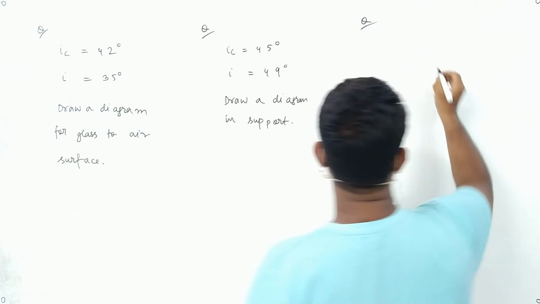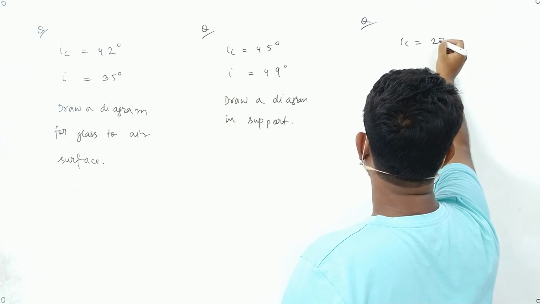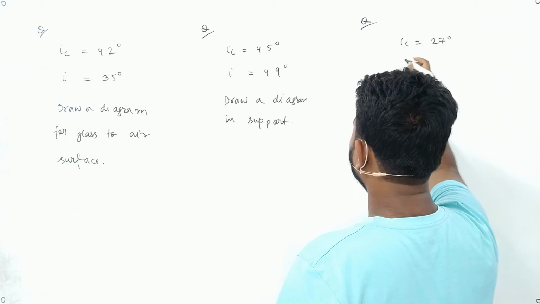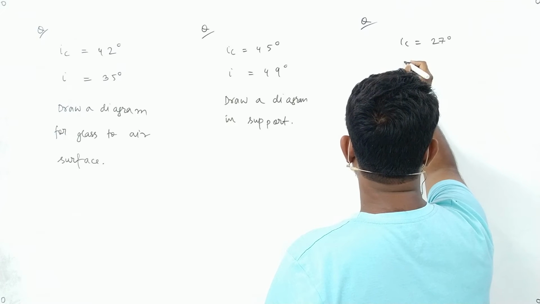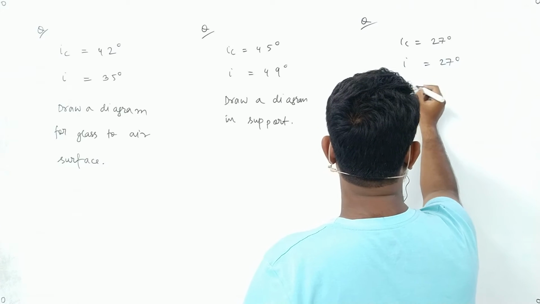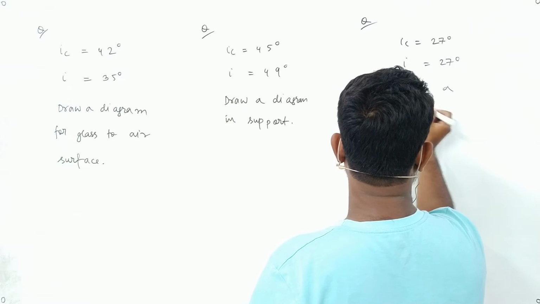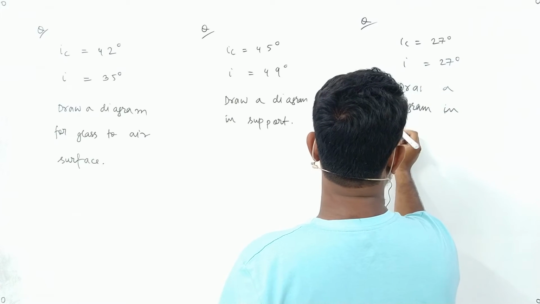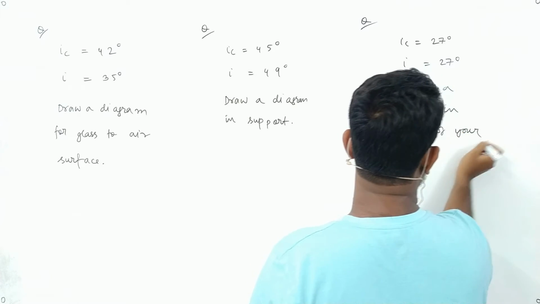Okay. This question says critical angle is 27 degree and angle of incidence is also 27 degree. Draw a diagram in support of your answer.